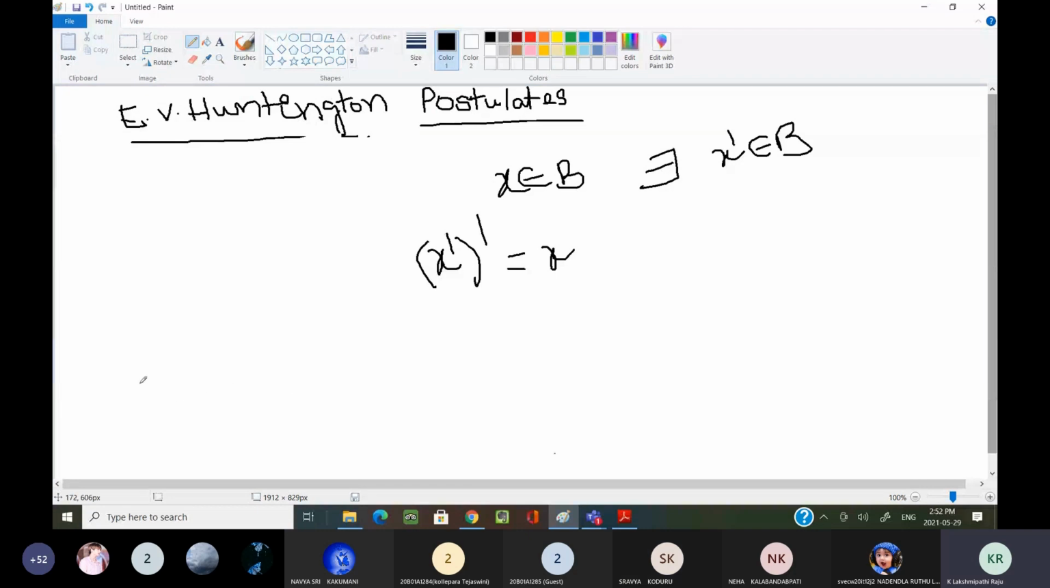Now, if you are performing the OR operation on a complement value, what happens? X plus x dash equals x dash plus x equals 1. If you are performing the same AND operation, x dot x dash equals 0, x dash dot x equals 0. These are the rules you have to remember.